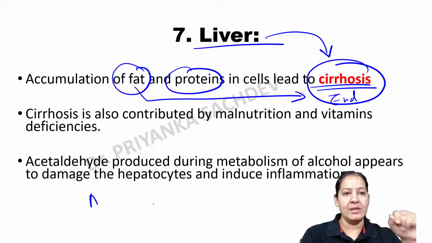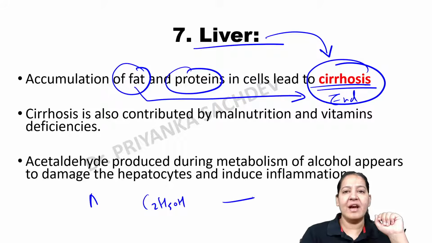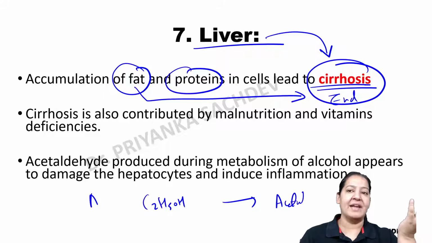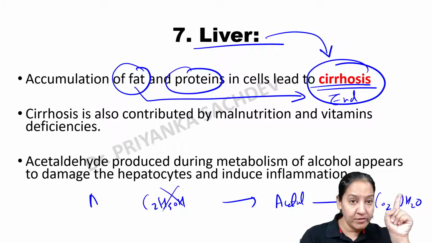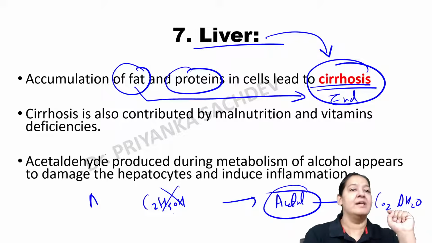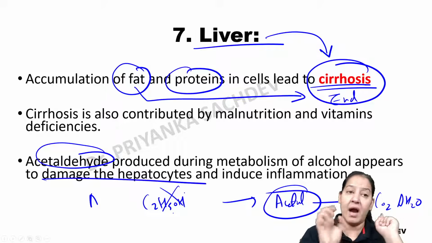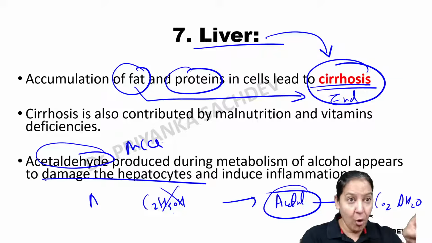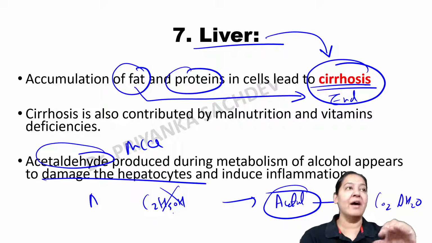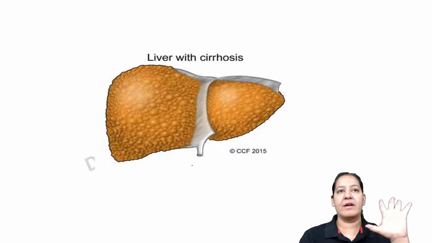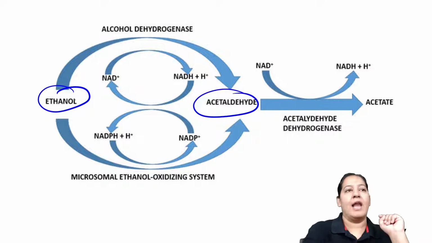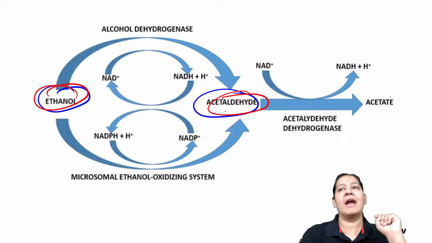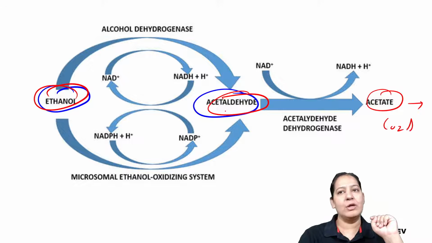Actually, alcohol, C2H5OH, right? It will get converted into acetaldehyde first, and acetaldehyde gets converted into CO2 and H2O in the human body. So it is not the alcohol which is toxic to the liver. It is acetaldehyde which is causing damage to the hepatocyte. Again, a very important MCQ. So alcohol gets converted into acetaldehyde in the liver, and this acetaldehyde causes damage to the hepatocytes. That is, it will cause cirrhosis of the liver. You can see alcohol gets converted to acetaldehyde, acetaldehyde gets converted to acetate, and then to CO2 and H2O.